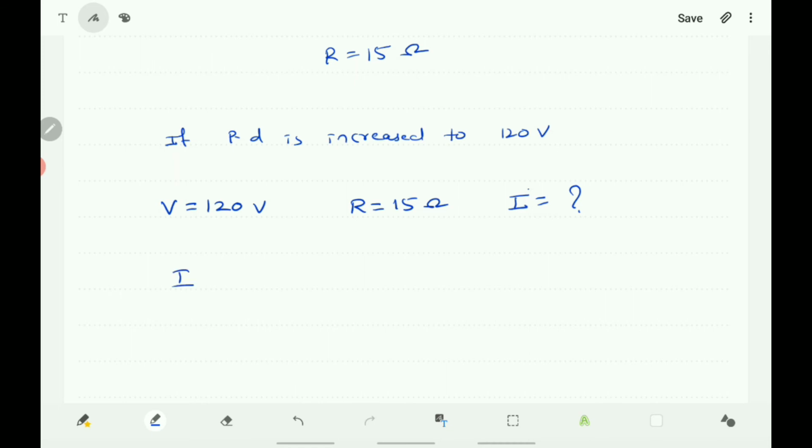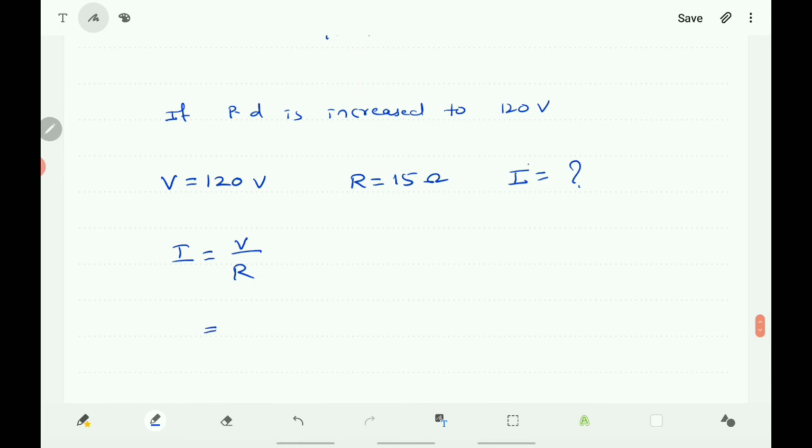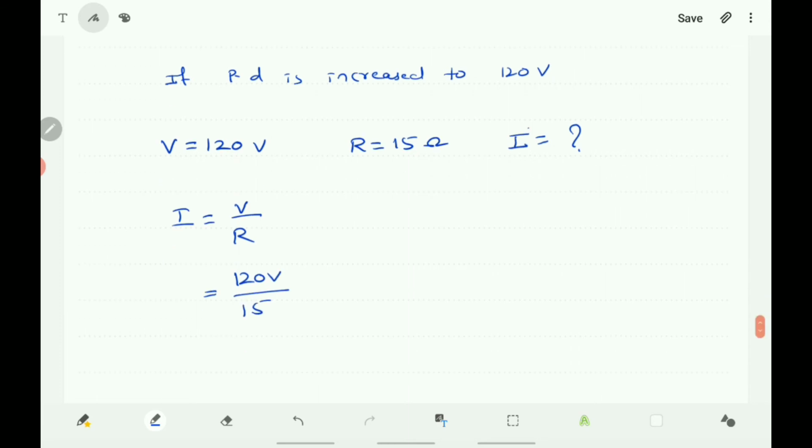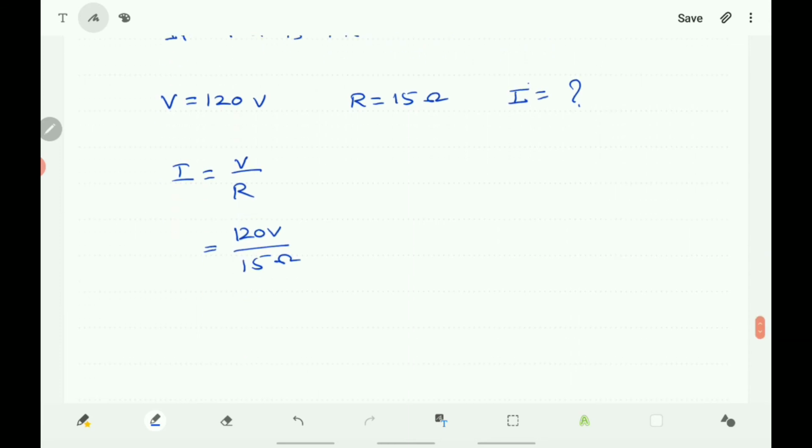You write the same formula, I = V/R, that is I = 120/15. 15 ones are 15, 15 eights are 120, so it is 8 amps. So the current through the heater becomes 8 amps.